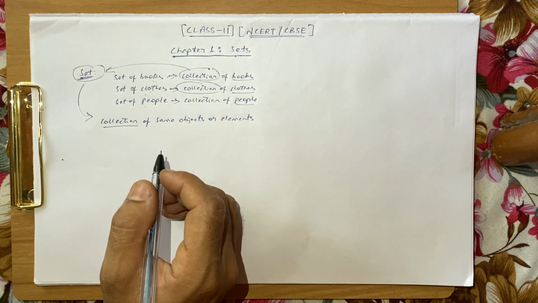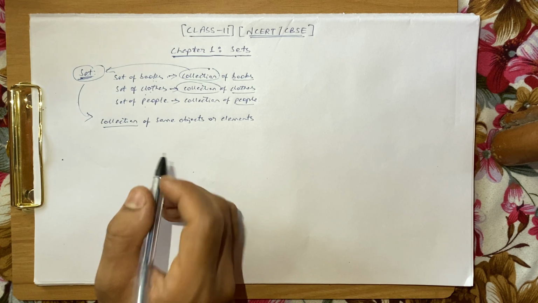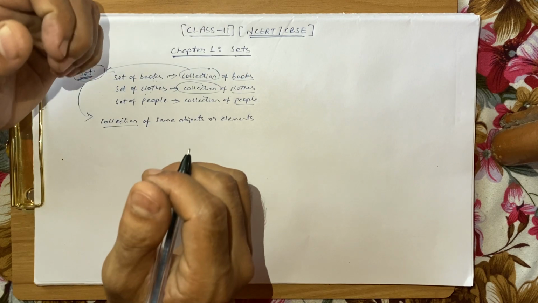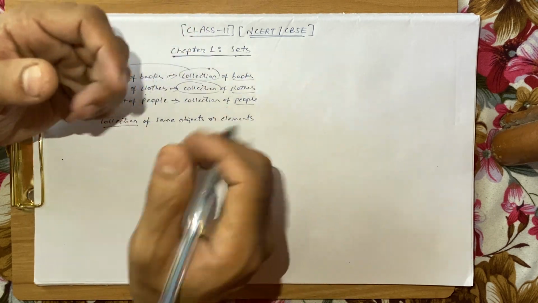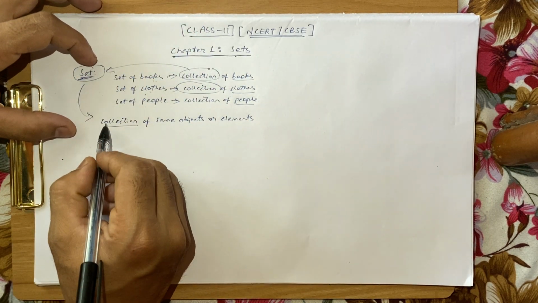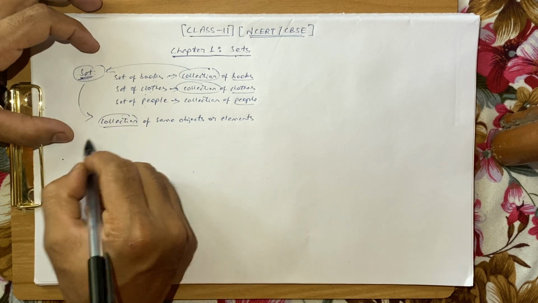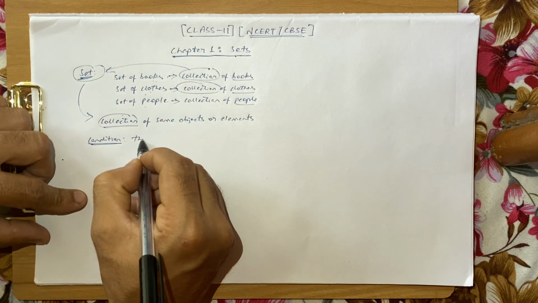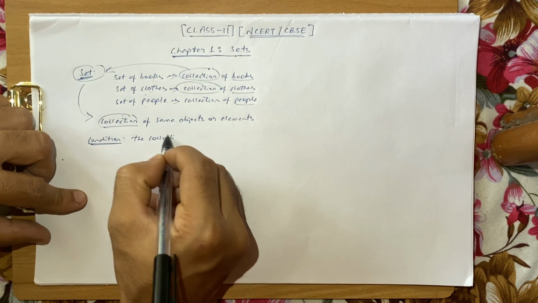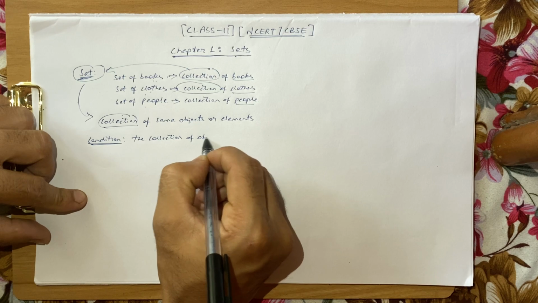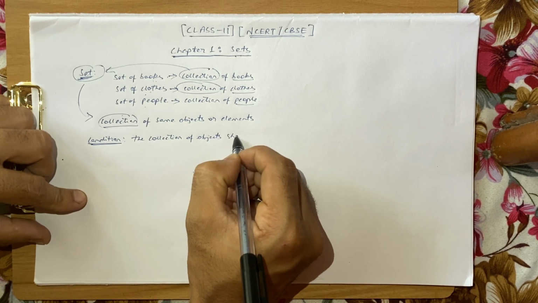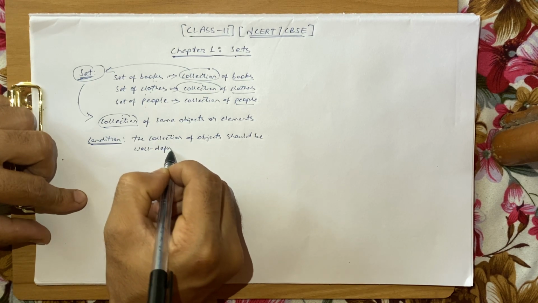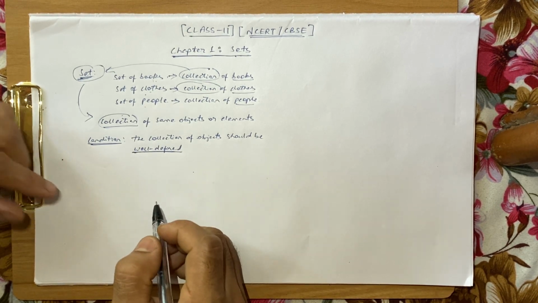As I just told you, there is a condition, and the condition is that the collection of objects or the collection of things should be well defined. A collection will become a set only when this condition is fulfilled. So the condition is the collection of objects should be well defined. This word is important: well defined.